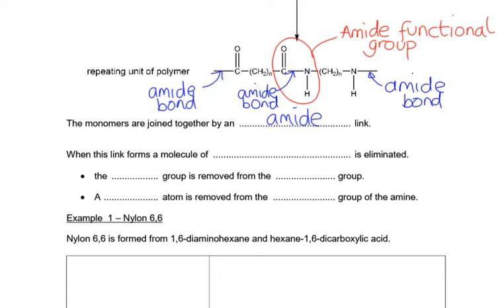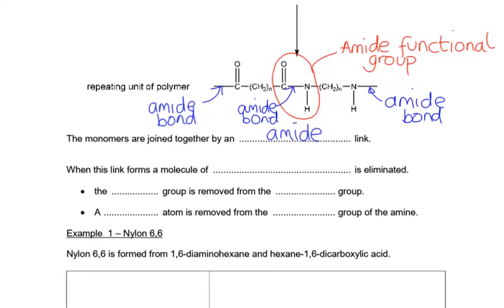So when this link forms, we lost that bit that we highlighted back up there, that little bit of water. Okay, so we were removing, again, the OH from the acid, and we're removing a hydrogen atom from the NH2, the amine part of the amine.